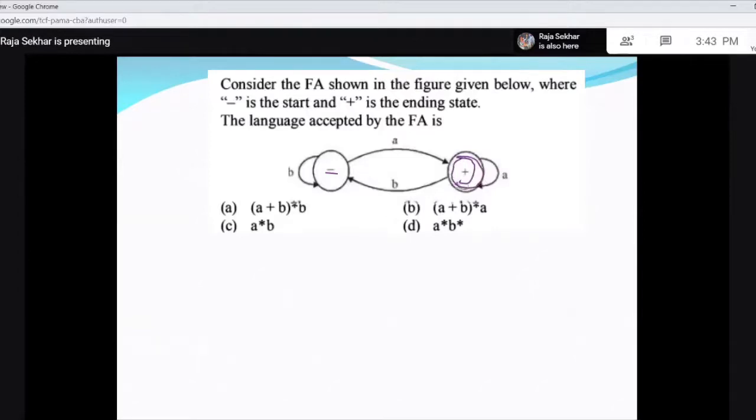Whenever I am getting A, whether B's are there or not, I am going to the final state, and upon A, I am remaining in the final state. That means I am always checking whether I have A. If I get B, once again I am going back to the initial state, which is not a final state. So whenever I see A, I am coming here. That means at the end, you should see one A. With one A, you come to the final state. That means this is my language. Strings ending with A.